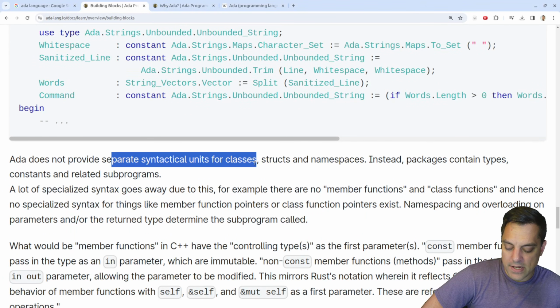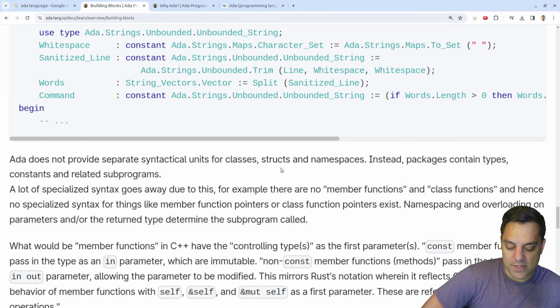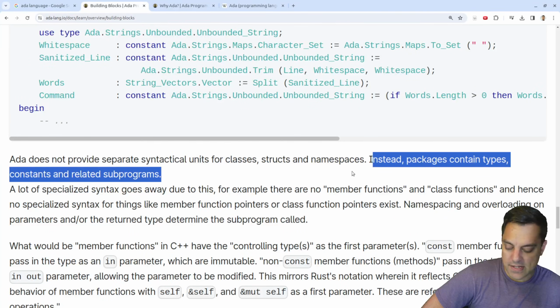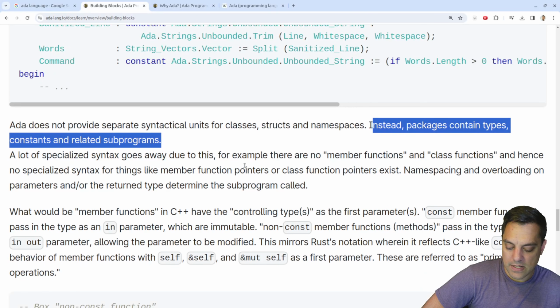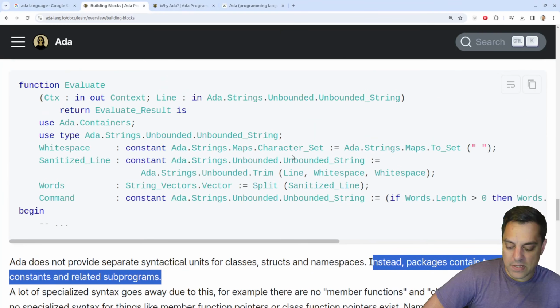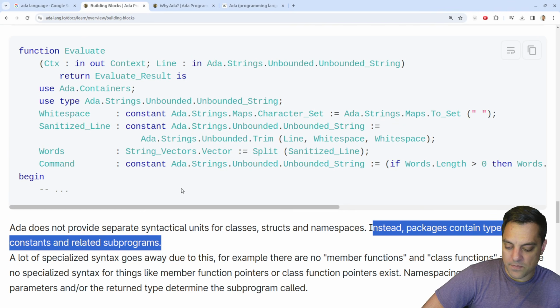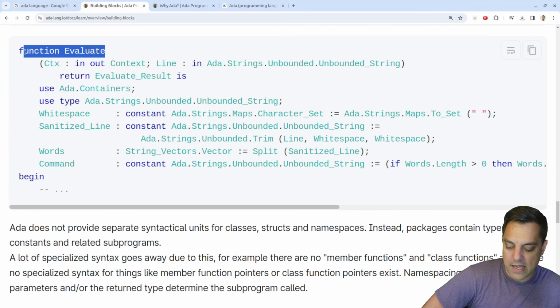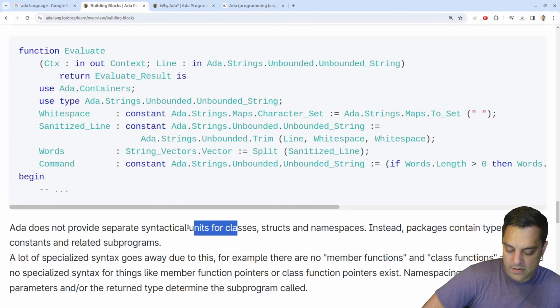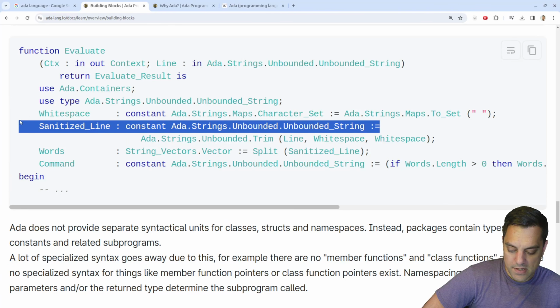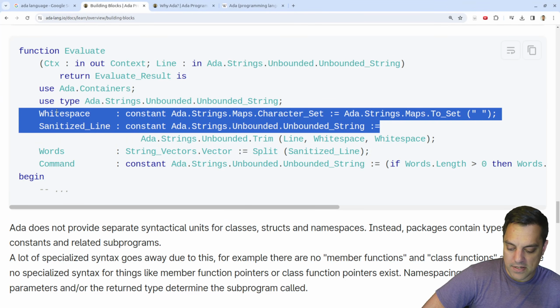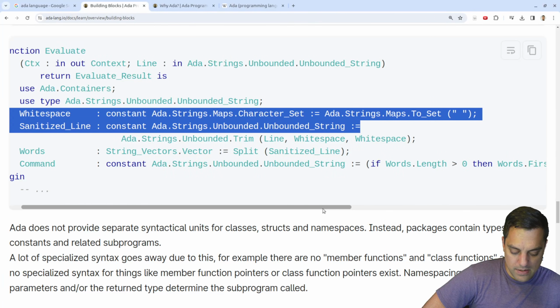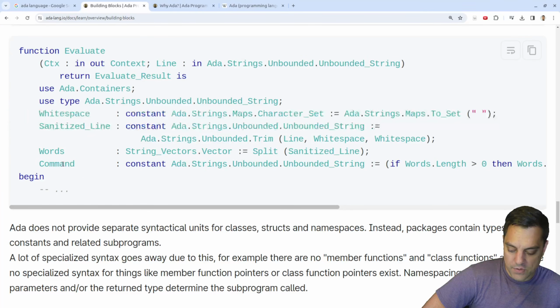Let's see, Ada does not provide separate syntactical units for classes, structs, and namespaces. Instead, packages contain types, constants, and related subprograms. Okay, that's probably good, because as it's saying, it gets rid of a lot of different types of syntax here. So I wonder if this is basically a class here? There's no syntactical unit for it, but it's got data members here, and maybe a behavior here. This looks like a shortened function here.